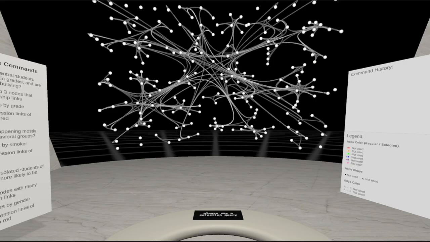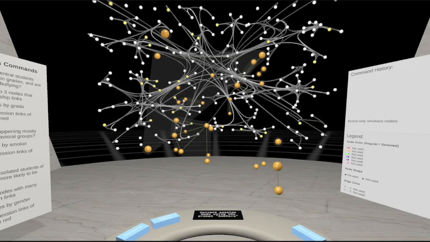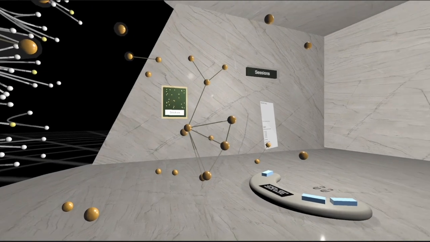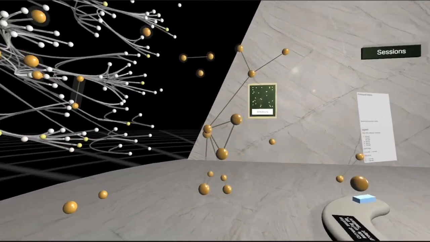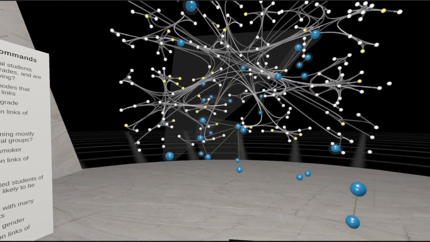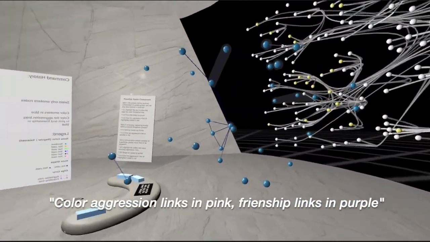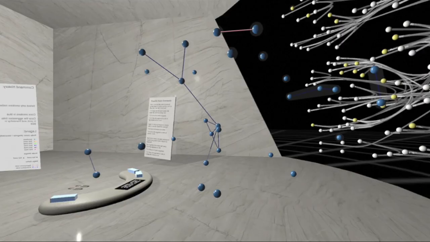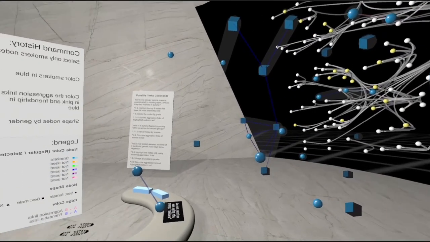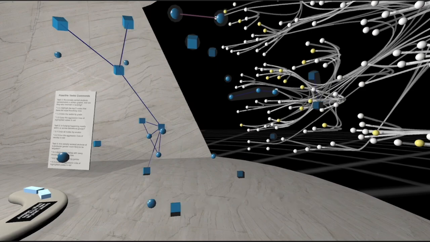In this example, the user first says, "select only smoker nodes." A subgraph is created in front of the user, showing only the smoker nodes. The user can walk around the subgraph to see the details. The user can also say "color nodes in blue" to change the node color, and "color aggression links in pink and friendship links in purple" to change the edge color. The system also supports shapes. For example, saying "shape nodes by gender" will change the node shape automatically.